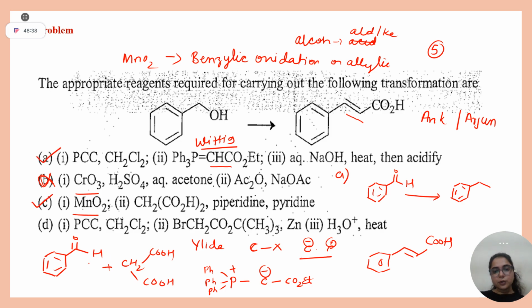Now tell me about D. Shall I solve it for you or will you try it? Let me give you a hint. We can discuss the same question in the next class also. First tell me, in PCC in CH2Cl2, what will happen? Alcohol to aldehyde. Good. Our electrophile is ready. Nice. In the next step, zinc is there. What is the role of zinc?